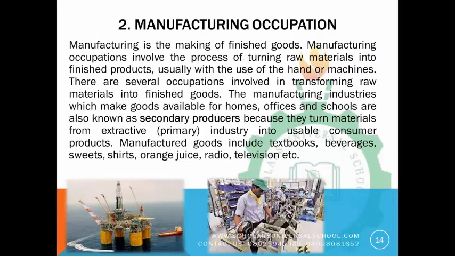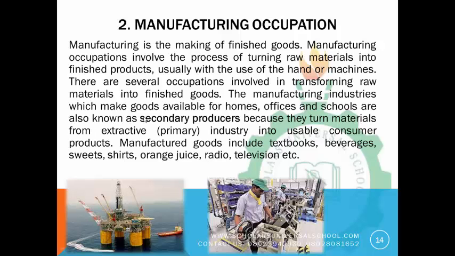So we'll move to the next one, which is the manufacturing occupation. We said manufacturing is the making of finished goods. Manufacturing occupation involves the process of turning raw materials into finished products, usually with the use of the hands or machines. There are several occupations involved in transforming raw materials into finished goods.